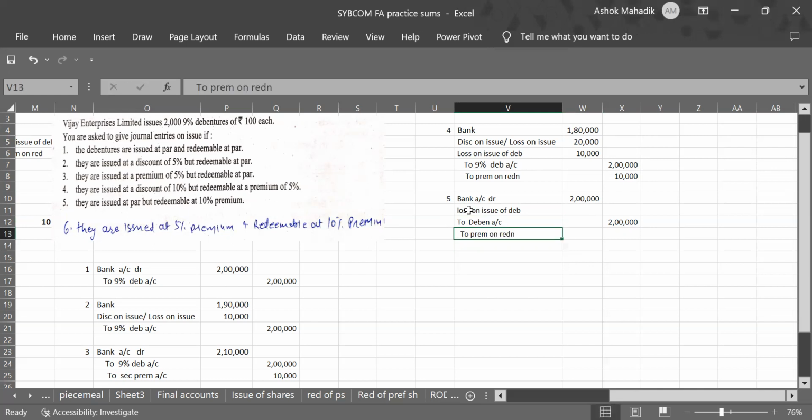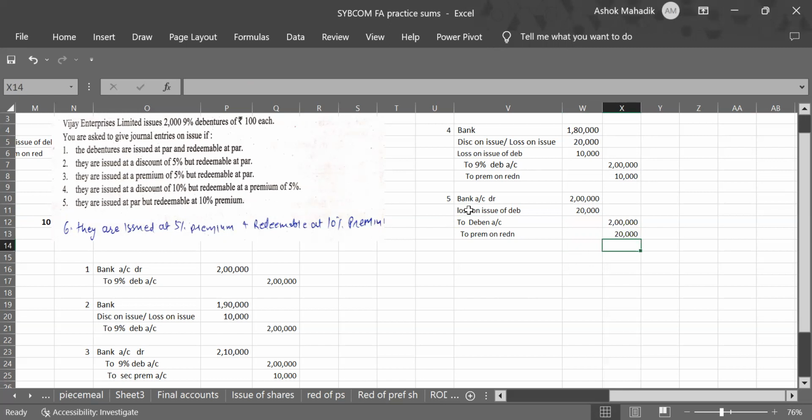What is the value? 10% of 2 lakhs, that is 20,000. That's it. So in any sentence of issue of debenture, there will be two parts. First, relating to issue, and second part relating to redemption. You can segregate them, and it will be more convenient for you to write the entries and remember them.